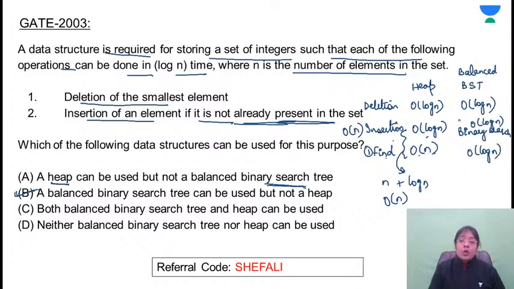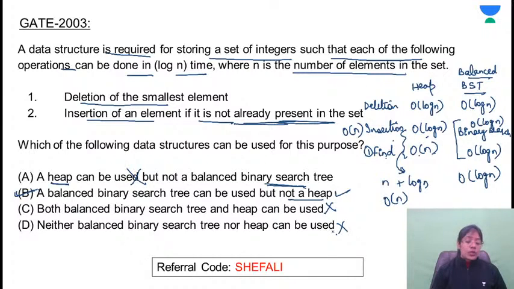So what is the overall complexity for insertion? That is log n. So this means which data structure is suitable? That is balanced binary search tree, but not heap. So a heap can be used but not a balanced binary search tree. That is incorrect. A balanced binary search tree can be used but not a heap. Yes, that's correct. Both can be used? No. Neither. दोनों में से कोई भी use नहीं हो सकता. That is also incorrect.